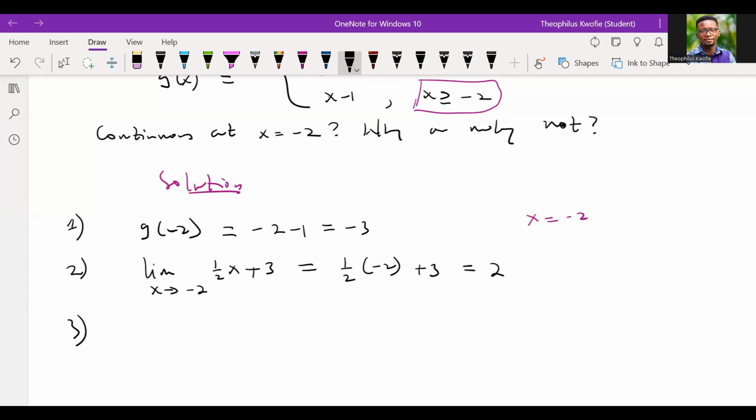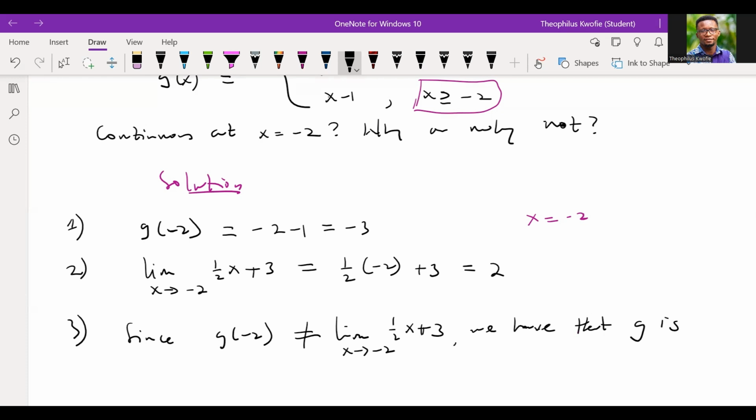But is it the case? What did we get for the first condition? We had -3. And the second condition, we had a value of 2, which means they're not the same. So we claim that since g evaluated at -2 is not equal to the limit of that function, g is not continuous, okay? I hope you all understand this.